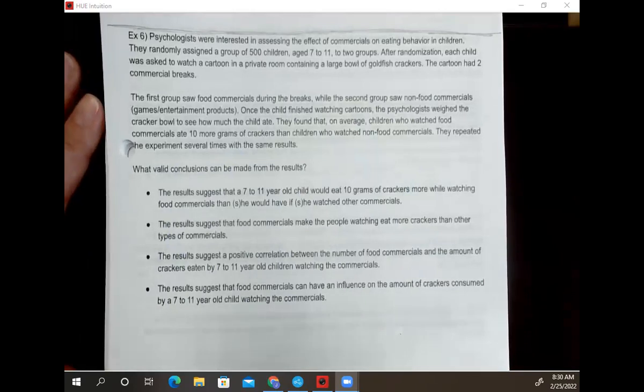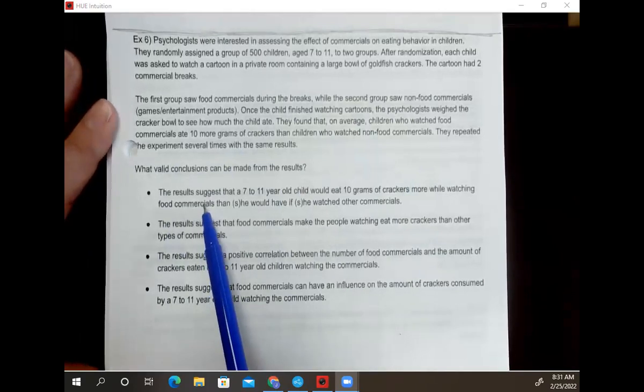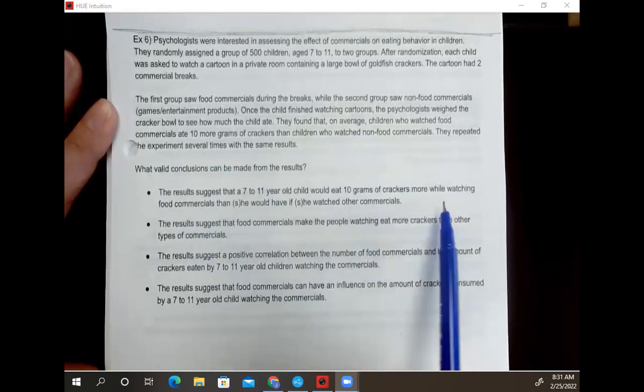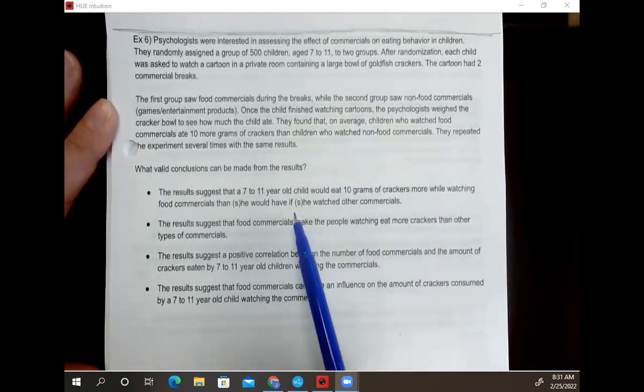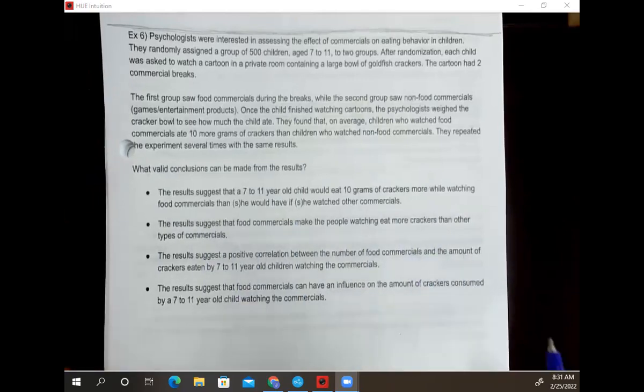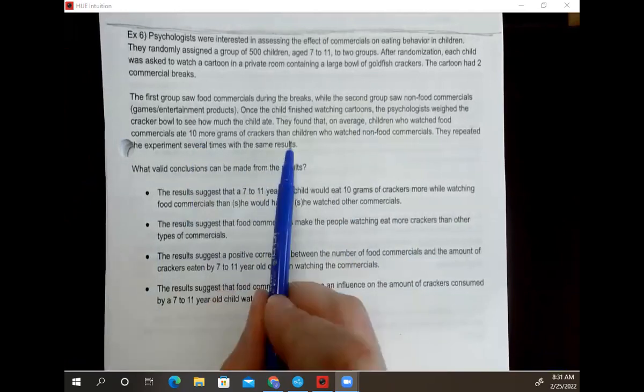What valid conclusions can we draw from this experiment? Bullet 1, or option A, I guess we can call it, the results suggest that a 7 to 11-year-old child would eat 10 more grams of crackers while watching food commercials than they would if they watched other commercials. This one isn't terrible, but I want to point out something here. This is saying that if you are a kid and you're watching food commercials, you're going to eat 10 more grams of crackers. That's not what their results found.